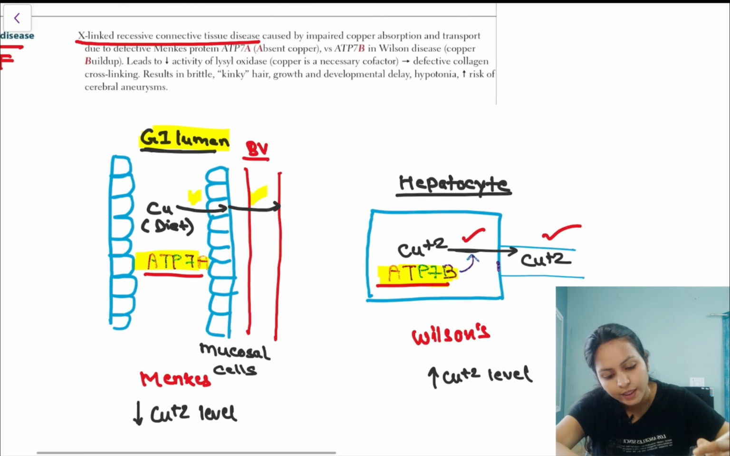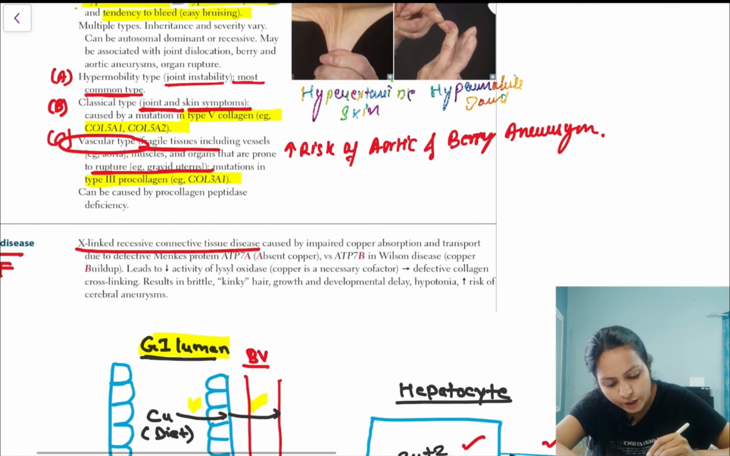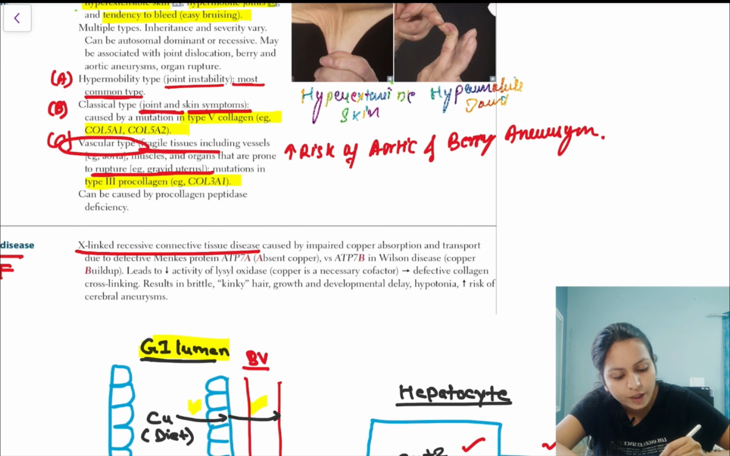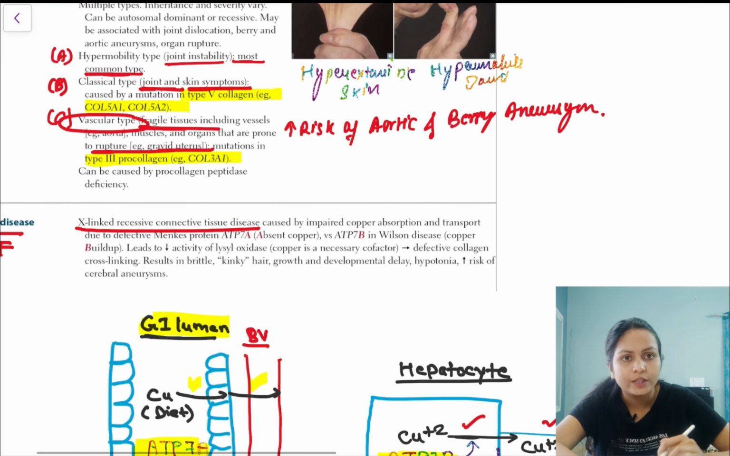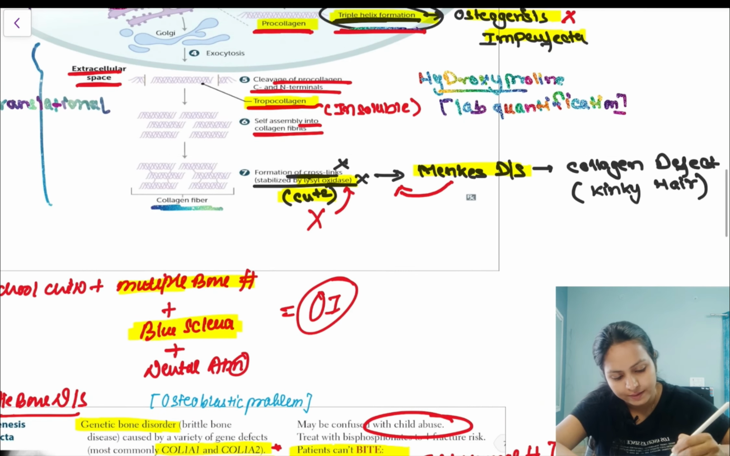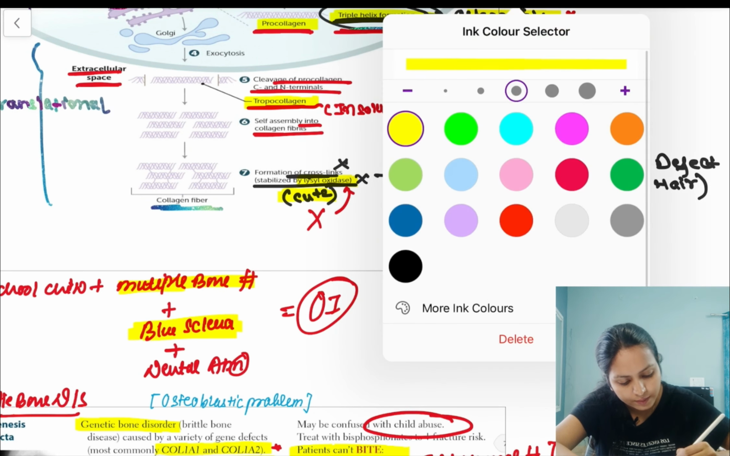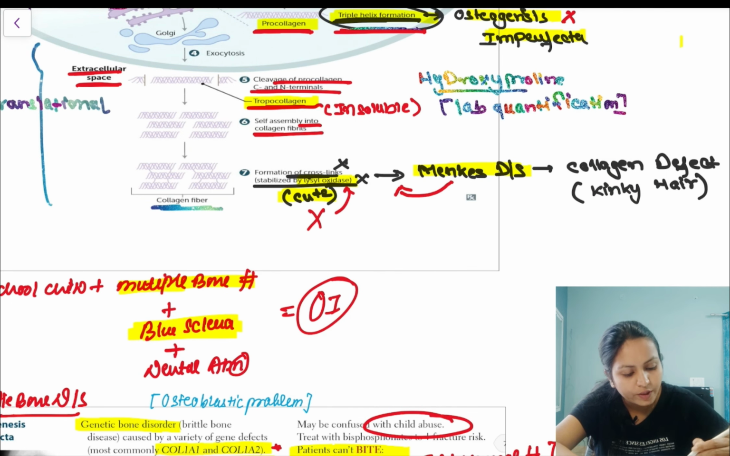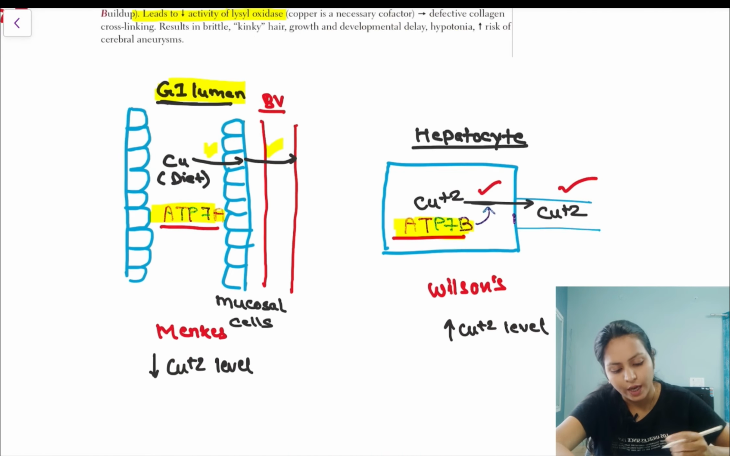ओके, सो Menkes में क्या हो रहा था, ATP7A प्रोटीन है वो defective है, तो उसकी वजह से क्या होता है, copper का absorption और transport नहीं होगा gut में, correct. और अब हमको पता है ना कि copper was required for which enzyme of collagen synthesis के लिए? Yes, lysyl oxidase. Copper की deficiency है Menkes में तो lysyl oxidase काम नहीं करेगा, तो cross linking नहीं होगी, तो collagen will be defective.